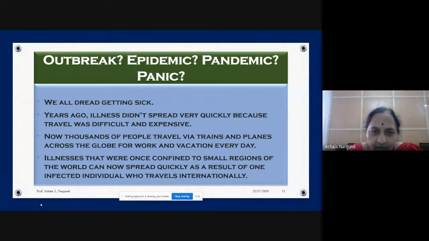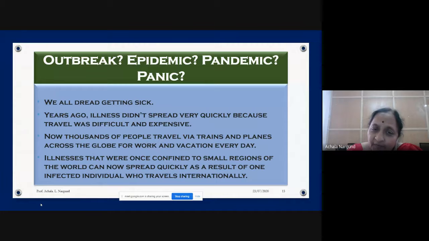It was not so easy to go to China or for Chinese people to come to India. But now China has become like a neighboring house. Going to China is not a big thing. That is the reason why the epidemic which was in China came to us very fast.